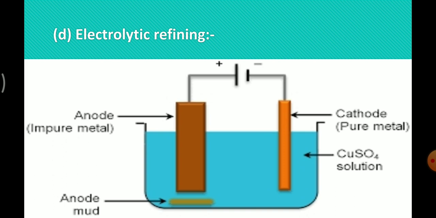So this is the electrolytic refining process. Example, blister copper. Blister copper is purified or refined by using an electrolytic method. Here, an impure copper rod is taken as an anode and a pure copper strip is taken as a cathode. Acidified copper sulfate solution is taken as the electrolytic solution. On passing electricity, pure copper is transferred from the anode to the cathode.